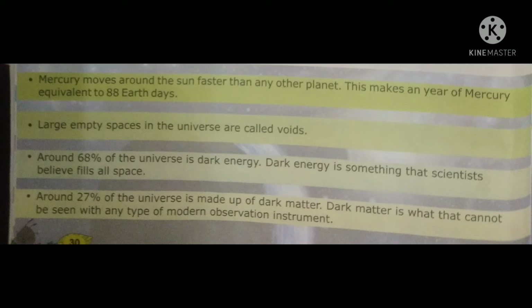It is 68%. After that, the next fact is that near about 27% of the universe is made up of dark matter. And what is dark matter? Dark matter cannot be seen with any type of modern observation instrument. It means the dark matter available in the universe cannot be seen using any kind of instrument, and this is known as dark matter. Okay students, clear?